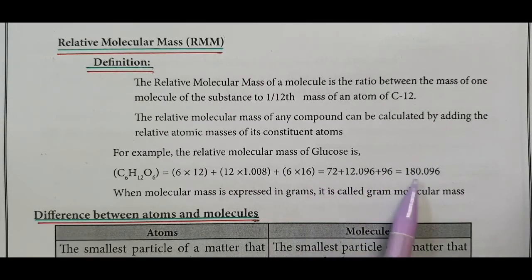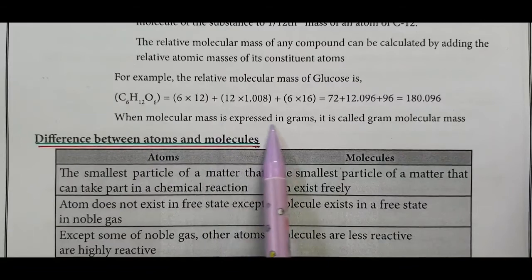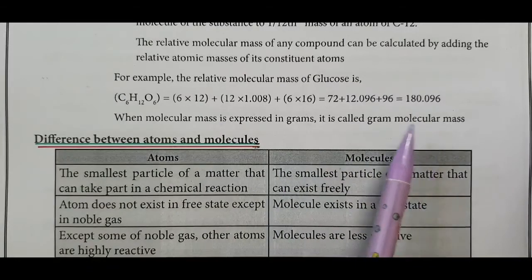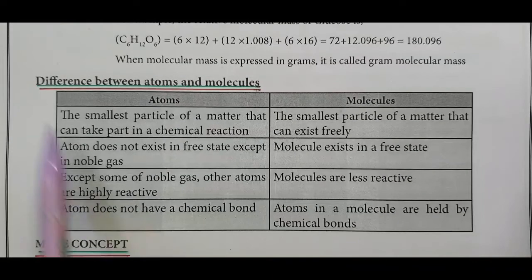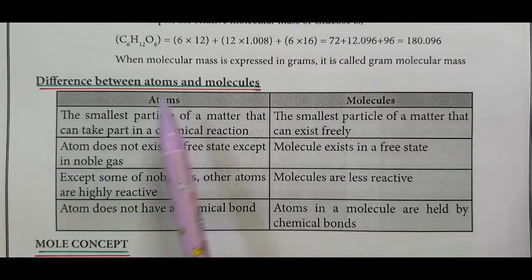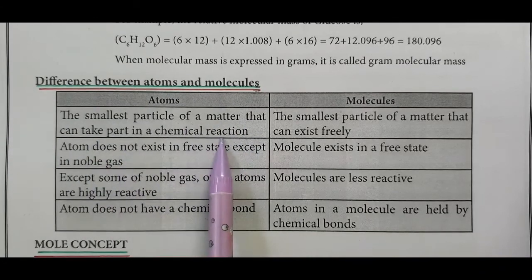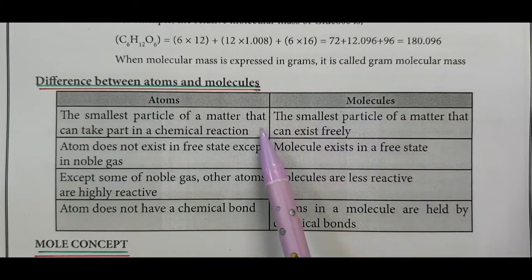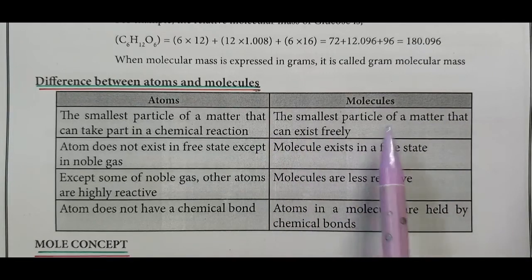By adding all this, we will get 180.096, approximately equal to 180. When molecular mass is expressed in gram, it is called gram molecular mass. Then, the difference between atoms and molecules. Atom: the smallest particle of matter that can take part in a chemical reaction. Molecule: the smallest particle of matter that can exist freely.